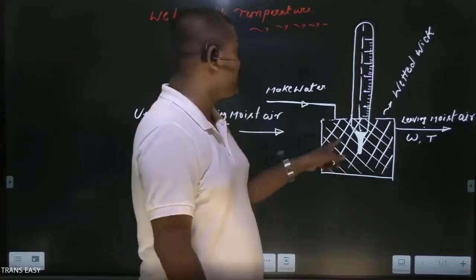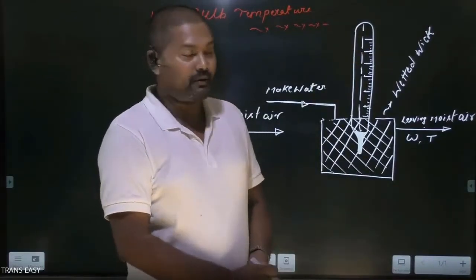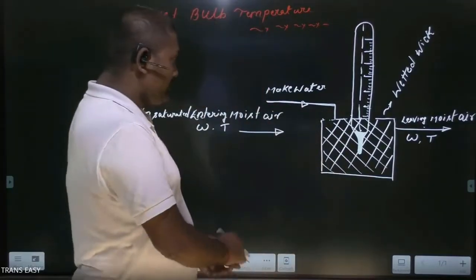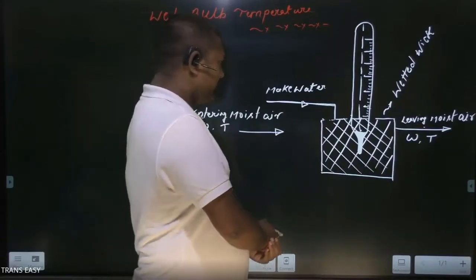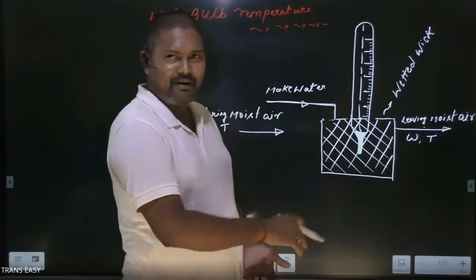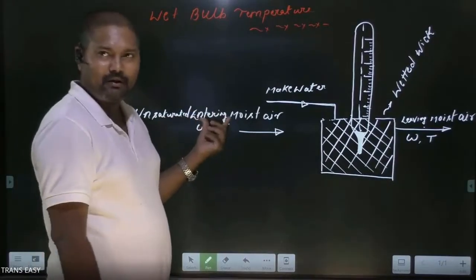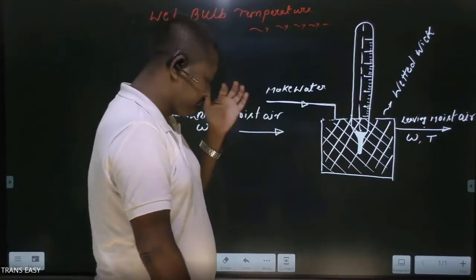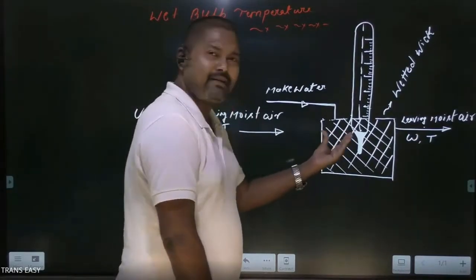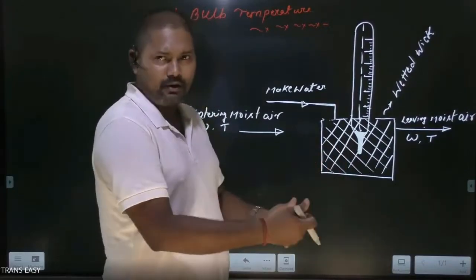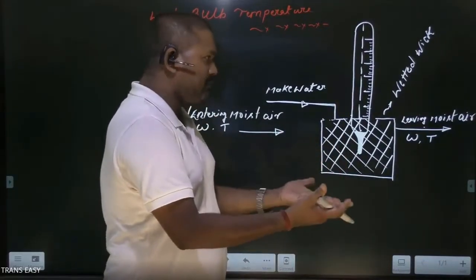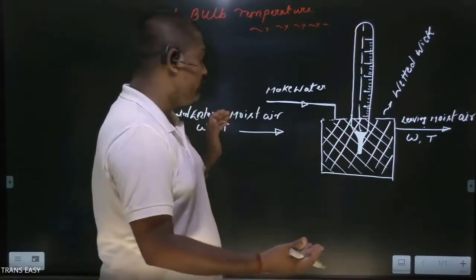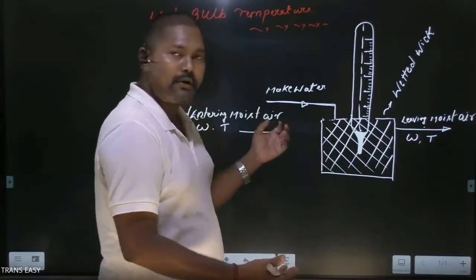And that temperature measured by this thermometer is called the wet bulb temperature of the moist air. Because this is a property of moist air. If we change the property of moist air, it will activate vaporization or it will not activate vaporization depending upon its unsaturation level. So the unsaturation level of the moist air activates vaporization in a particular way. So friends, the equilibrium temperature reached by this water body is different for different moist air flowing over it.